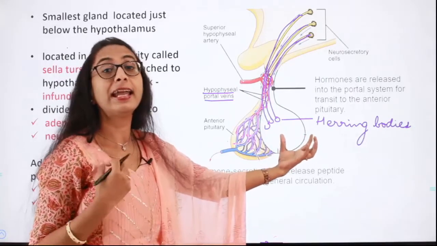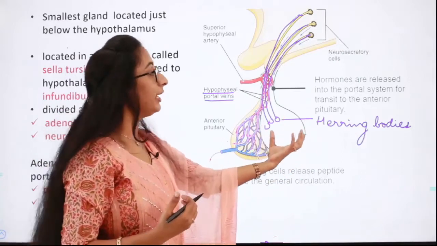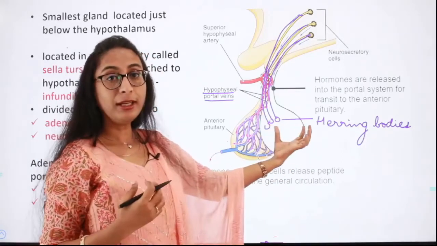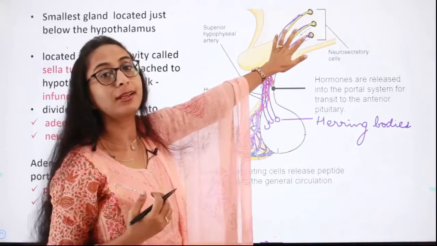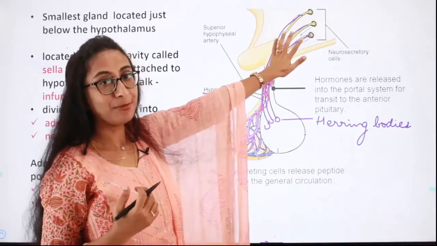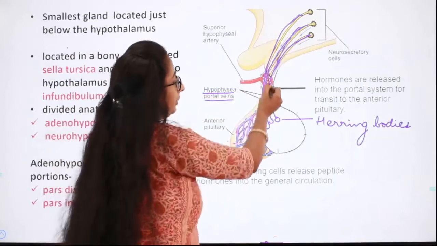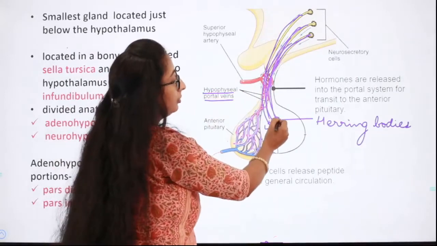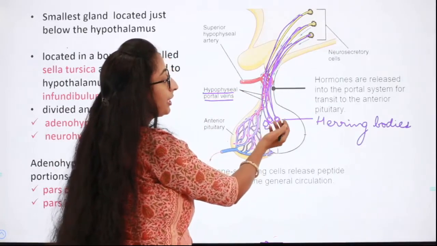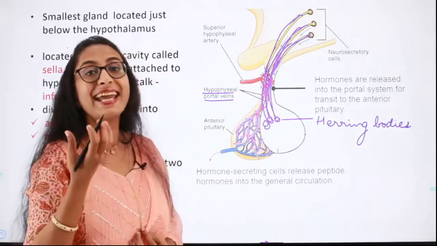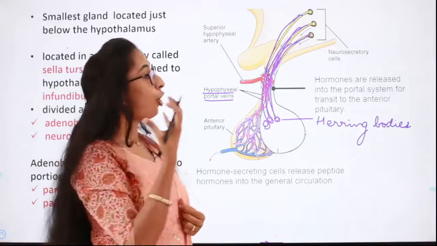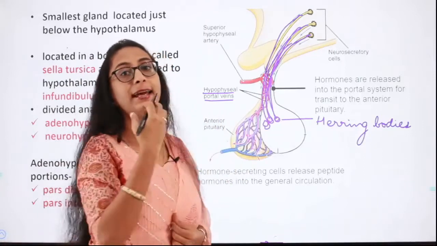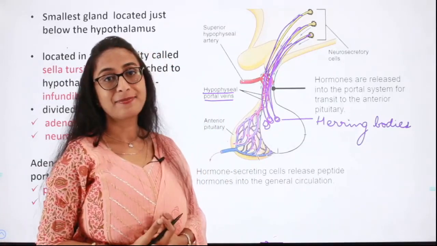It is only capable of storing the hormones synthesized by the neurosecretory cells in the hypothalamus. The axon terminals end in the posterior pituitary, and it is in the vesicles called Herring bodies that the hormones are stored and utilized.